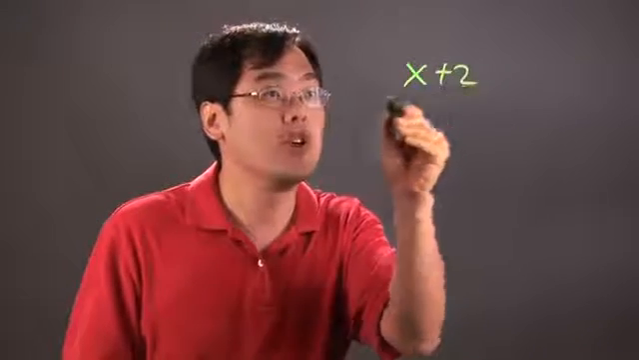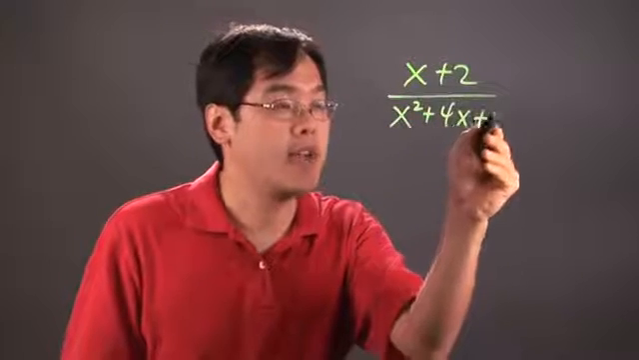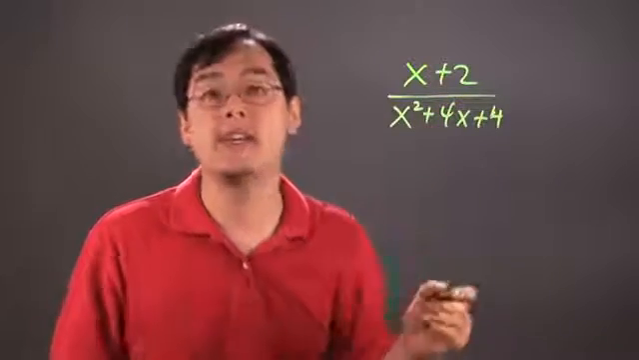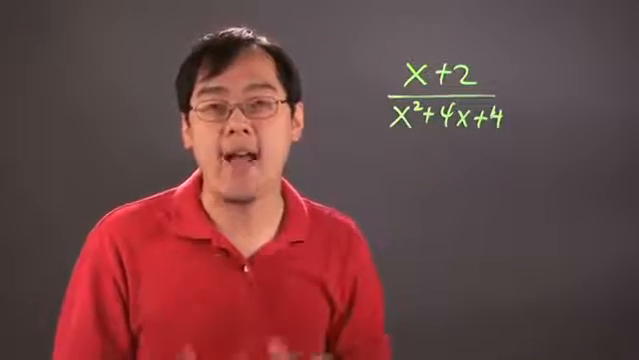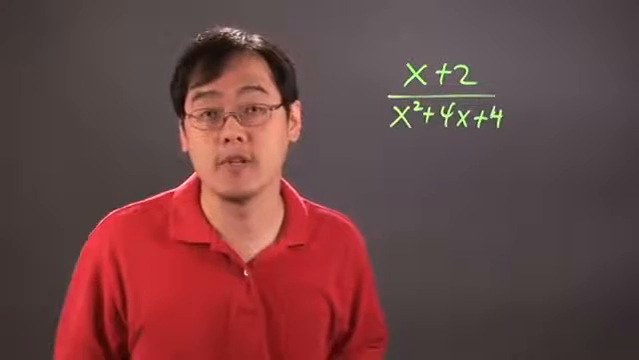Now, suppose you have x plus 2 over x squared plus 4x plus 4. In order to reduce a fraction made of a binomial and a trinomial, the terms have to be factorable. If it's not factorable, you cannot reduce it. That's really the fundamental rule.